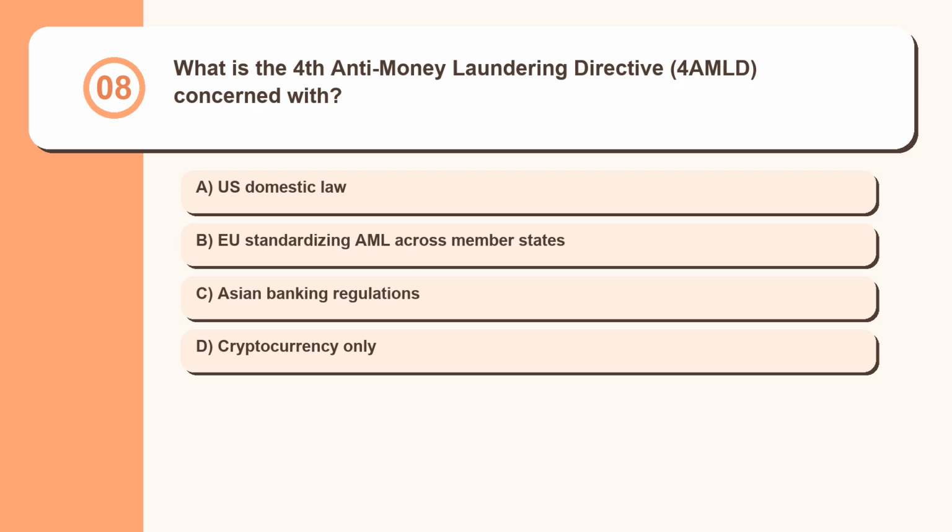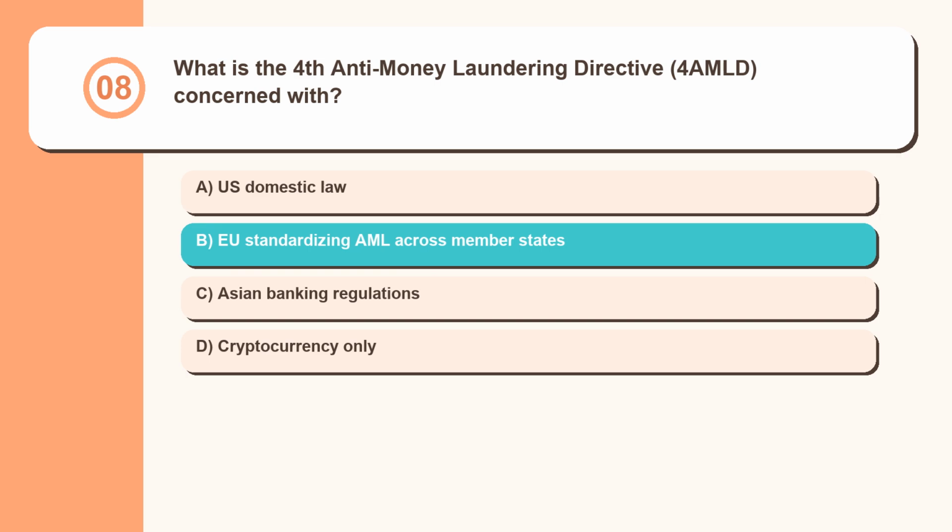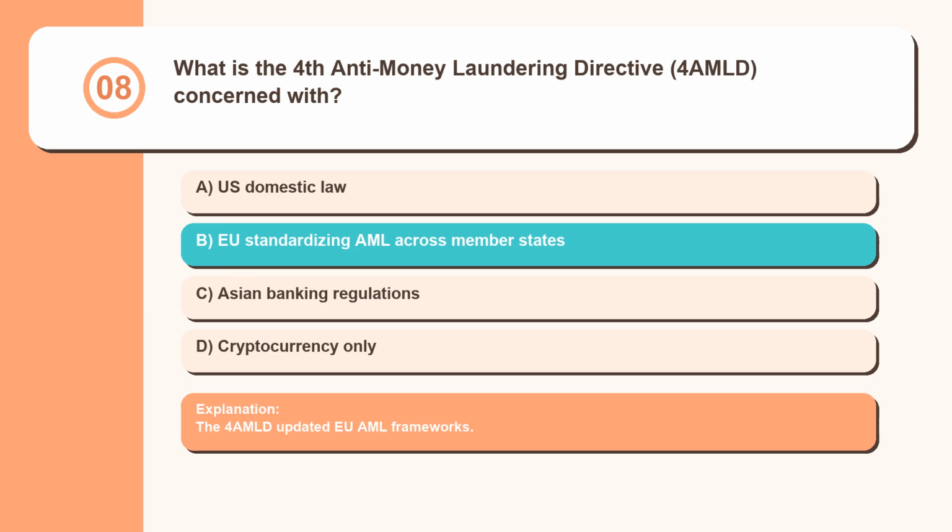Question 8. What is the 4th Anti-Money Laundering Directive, 4AMLD, concerned with? U.S. domestic law. EU standardizing AML across member states. Asian banking regulations. Cryptocurrency only. The 4AMLD updated EU AML frameworks.